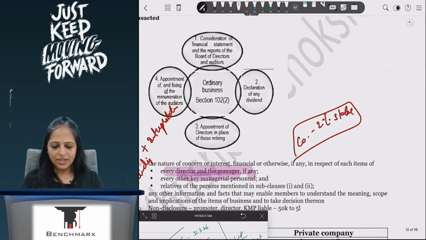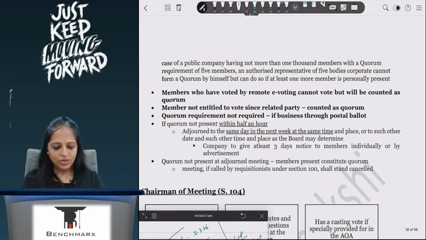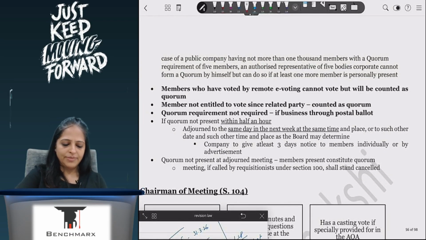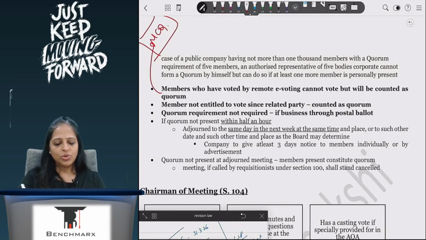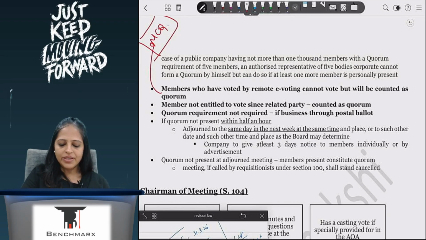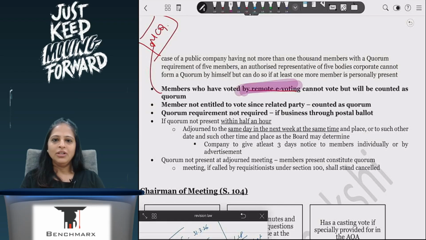One thing we should remember: two individuals at least should be there. Members who have voted, again a great MCQ question. Whatever I have highlighted in bold, very very important. Okay. So I have said that members who have voted by remote e-voting. I said personally present, to be counted you have to be entitled to vote. But someone has already done remote e-voting.